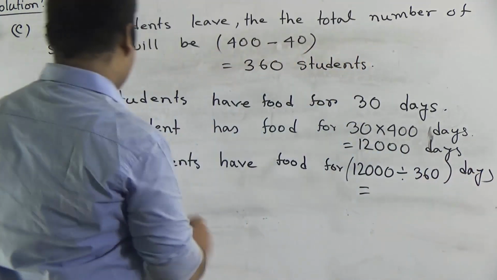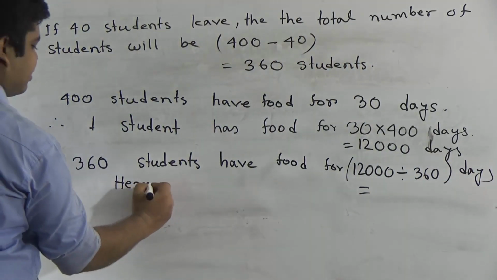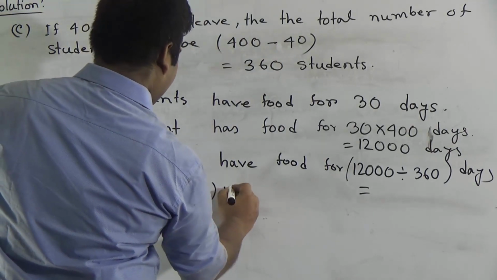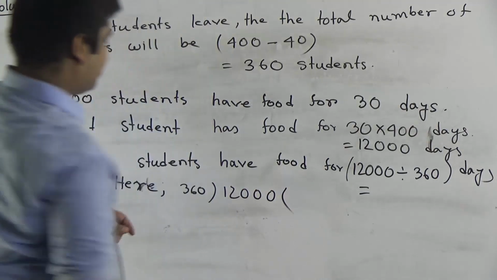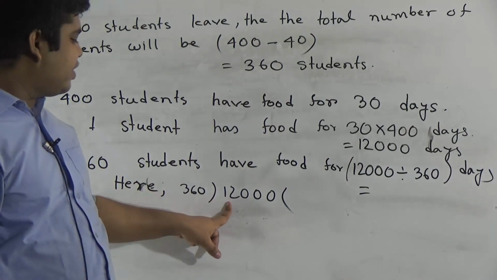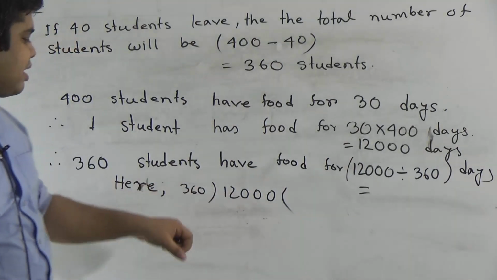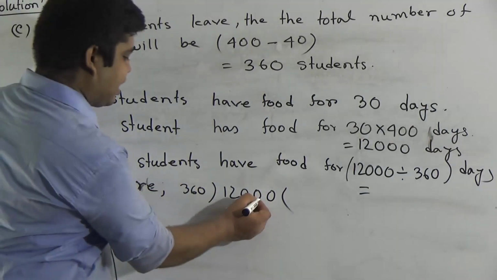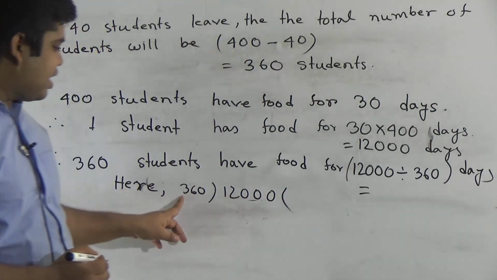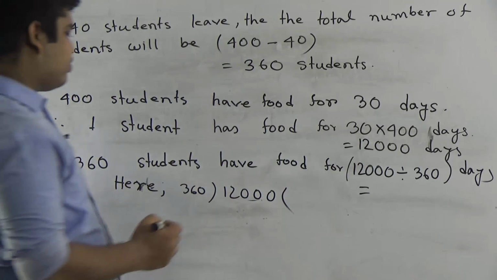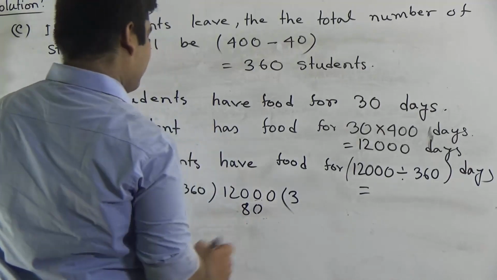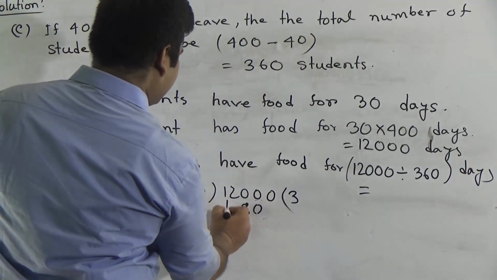Okay, my dear students, now here we shall do division. 360 divided by, okay, here you notice 360 is 3 digits. If we take 3 digits, it will be 120, which is smaller than 360. For this reason we take 4 digits. In 1200, how many times does 360 go? 3 times. 3 zeros are 0, 3 6s are 18, carrying on, 3 3s are 9, and one more is 10.